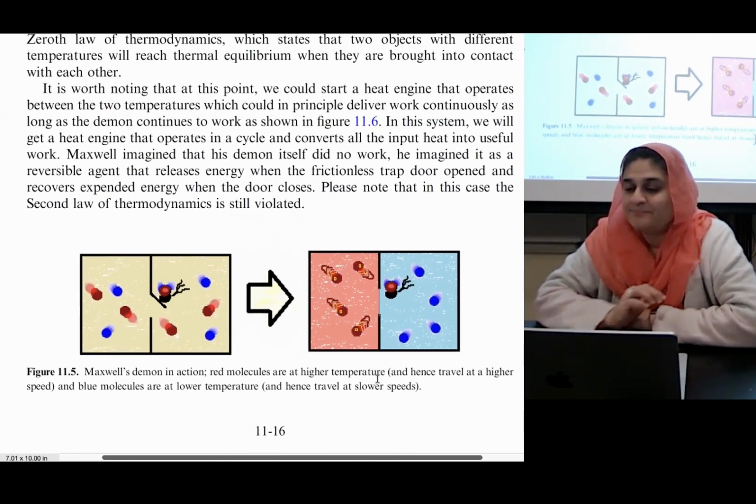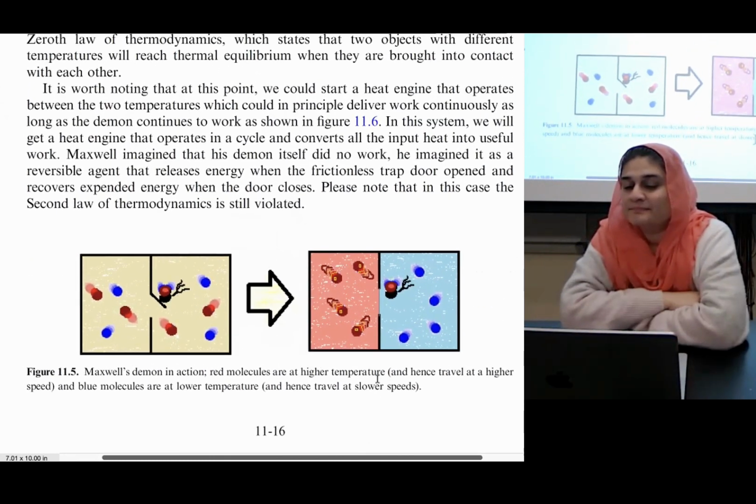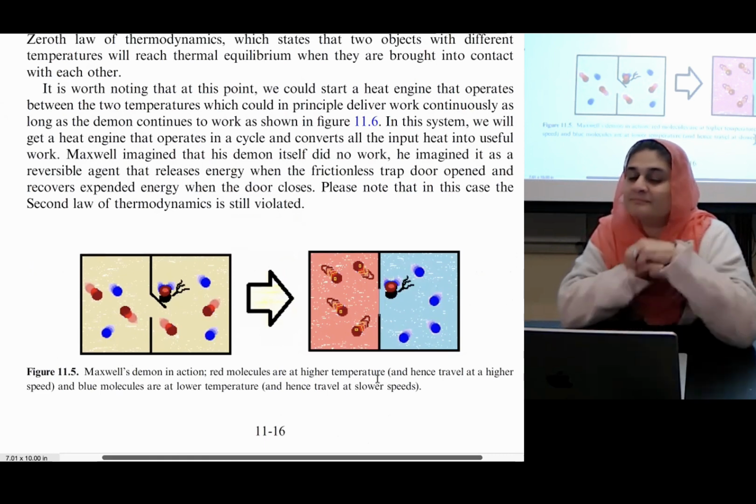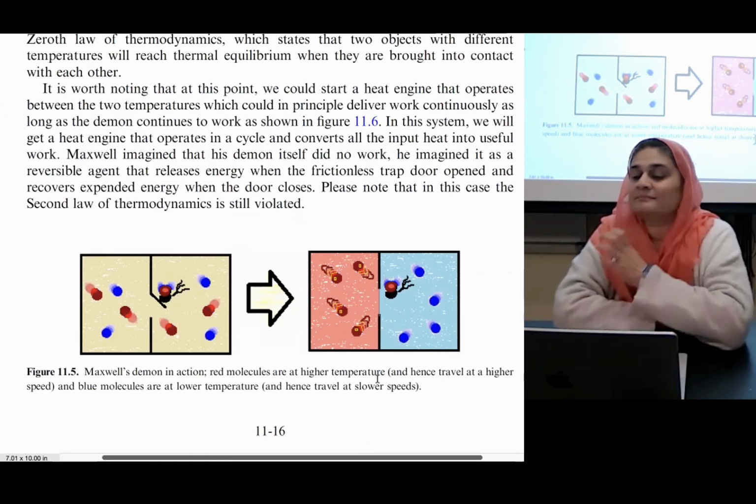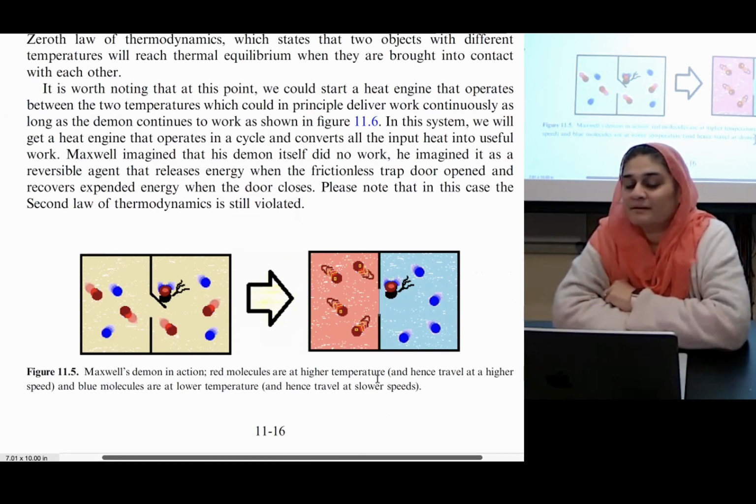Okay. In this system, we will get a heat engine that operates in a cycle and converts all of the input heat into useful work. Maxwell imagined that his demon itself did no work. He imagined it as a reversible agent that releases energy when the frictionless trapdoor opens and recovers expended energy when the door closes. Please note that in this case, the second law of thermodynamics is still violated.